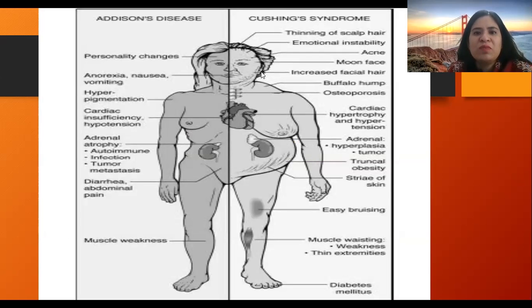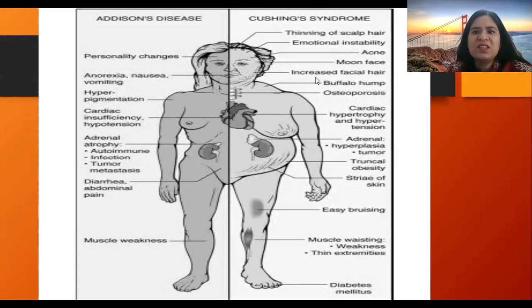In Cushing syndrome, as we have discussed in the earlier lecture, there is thinning of scalp hair due to proteolysis, emotional instability due to dopamine changes, and acne due to androgen excess. There are moon facies due to deposits of fat in the cheeks. But in Addison's disease, there is hollowing of cheeks or cachexia may be present. The skin is darkened in Addison's disease, but there might be pallor in Cushing's disease.